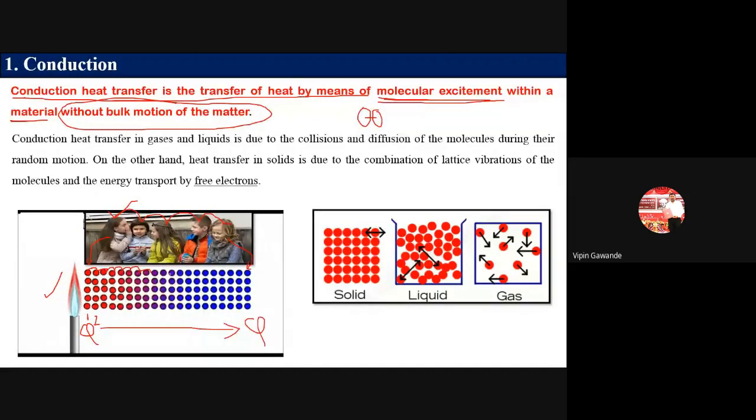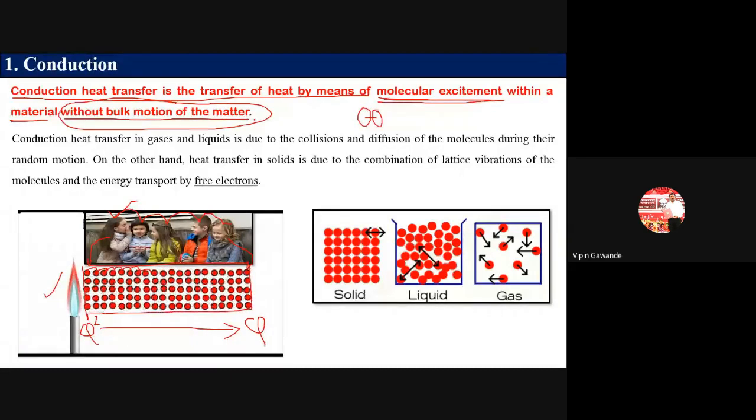So this blue means what? It is cold condition, and red means what? It is hot condition. So that means, suppose this is our rod here. The rod gets heated, like this. So this is because of what? This is because of the molecular excitement within the material and without bulk motion of the matter.